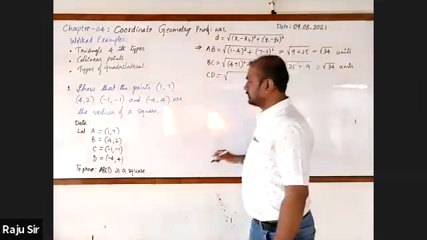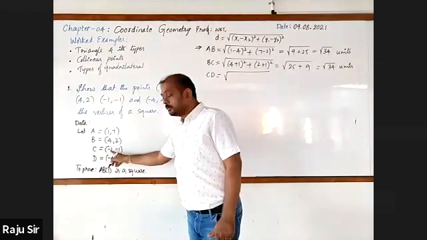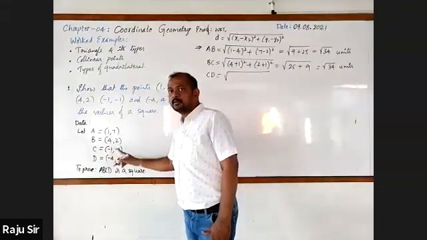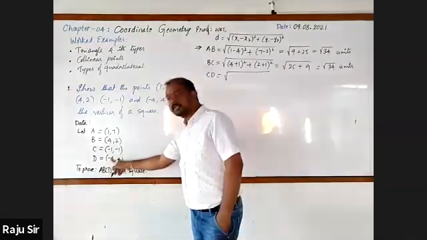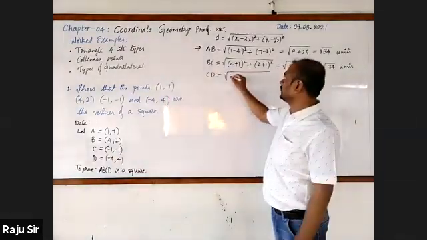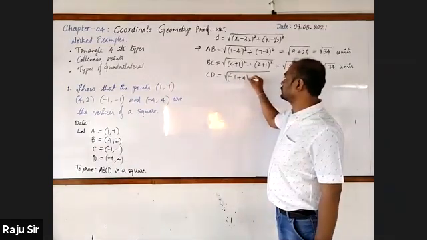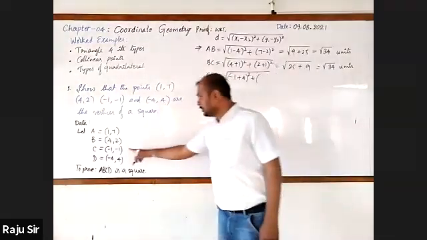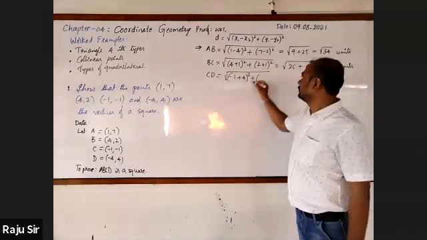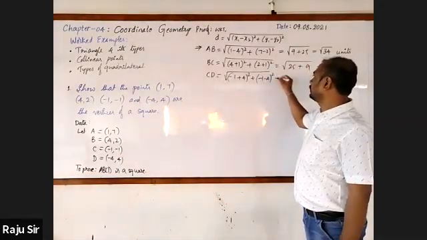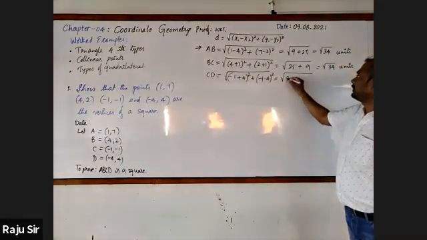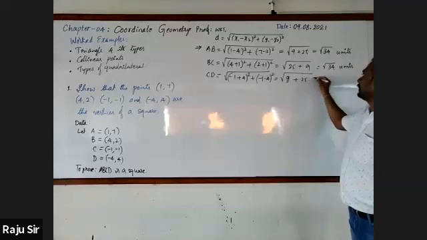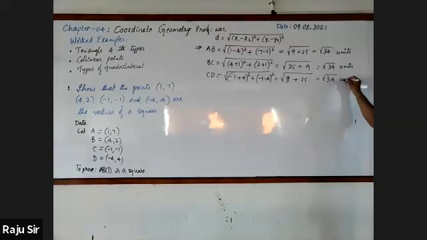Correct. CD, third side. You are following? Minus 1 minus of minus 4, that is plus 4. Minus 1 plus 4 whole square plus minus 1 minus 1, minus 1 minus 1 whole square. It is root, 3 square is 9, then 4 square is 25... Again we got root 34 units.